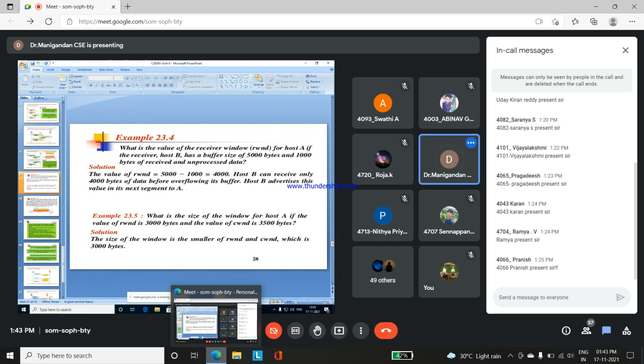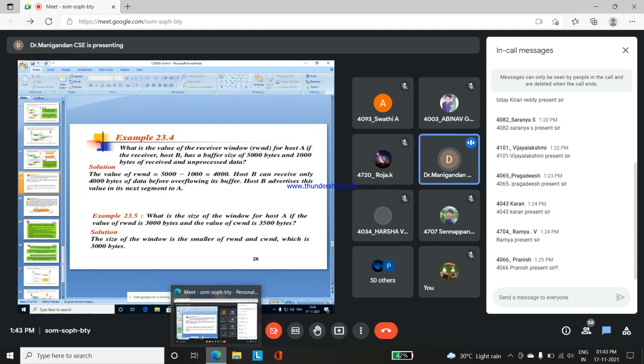So here host B advises this value in the next segment. In the request from host B to host A, the remaining 4000 bytes will be the buffer size. Based upon that, host A can transmit the data from host A to host B up to 4000 bytes. This is the solution for the above problem.